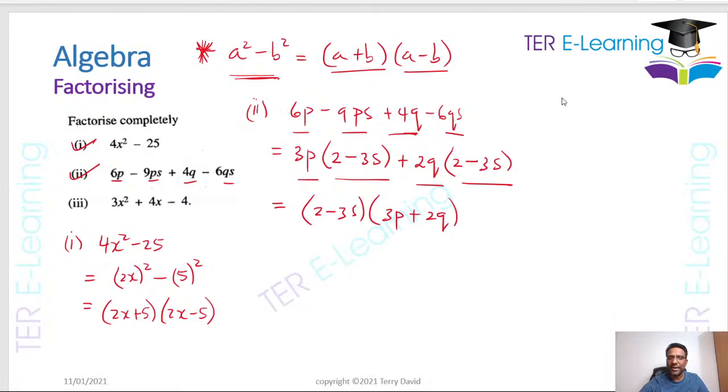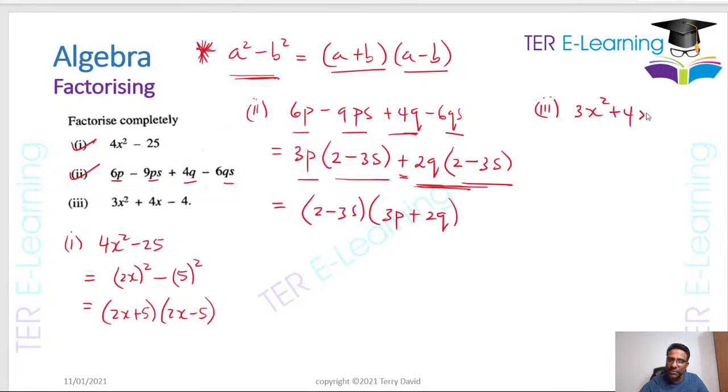The next one we're going to factorize here is this third one here, right? Now, you see this here? This is a common problem that students have when you have something like this, right? This sign here has to be a plus, it's not a negative. Now, the third one here, we factorize a quadratic. This is another one that students have problems with.